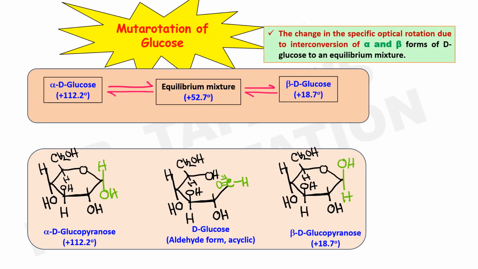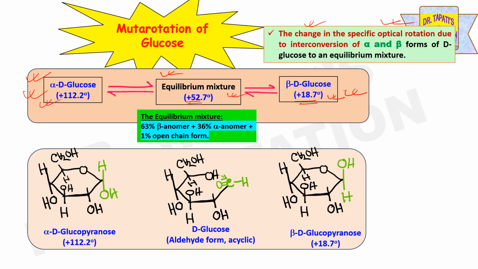Mutarotation is defined as the change in the specific optical rotation due to the interconversion of alpha and beta forms of D-glucose to an equilibrium mixture. The alpha and beta anomers of glucose have different optical rotations. A freshly prepared aqueous solution of glucose is in alpha-D-glucose form, and its optical rotation is plus 112.2 degrees, which gradually changes and attains an equilibrium with an optical rotation value of plus 52.7 degrees. The optical rotation of beta-glucose is plus 18.7 degrees.